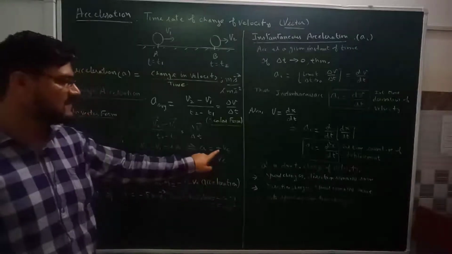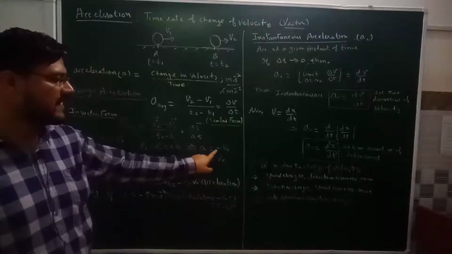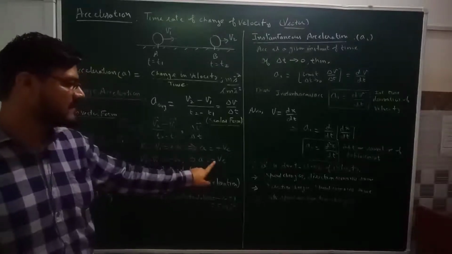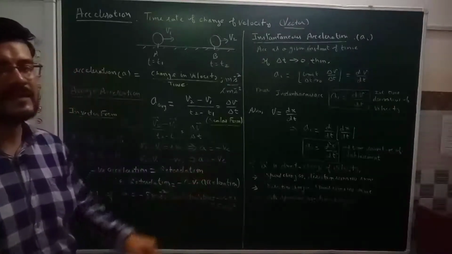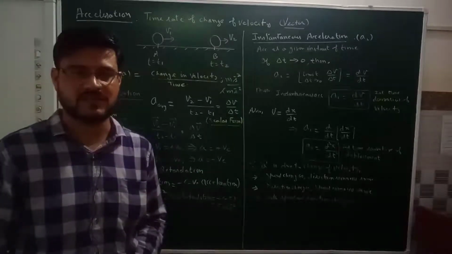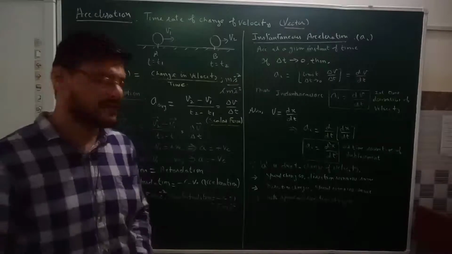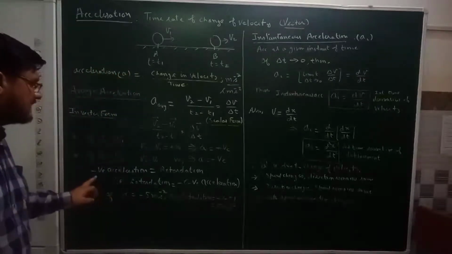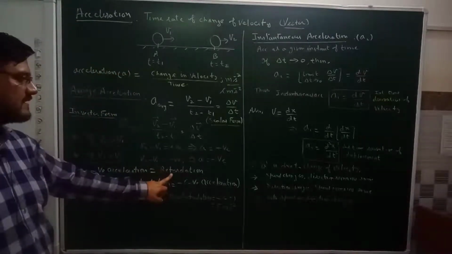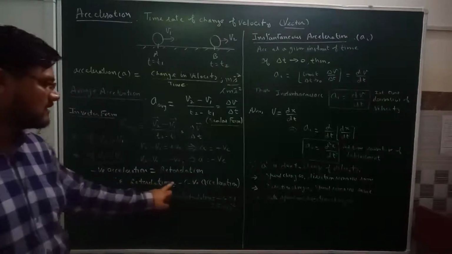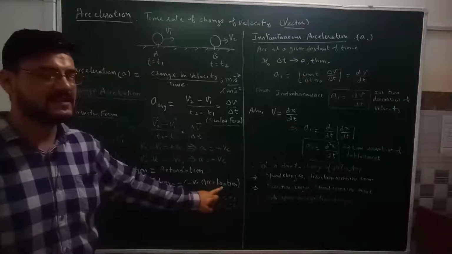So a positive sign related with the acceleration will indicate there is an increase in the velocity. The negative sign attached with the acceleration will indicate there is a decrease in the velocity. So this negative acceleration we also call retardation. That is, negative acceleration is also called retardation. So whenever we are measuring the retardation, it is always equal to the negative of the negative acceleration which we have got.